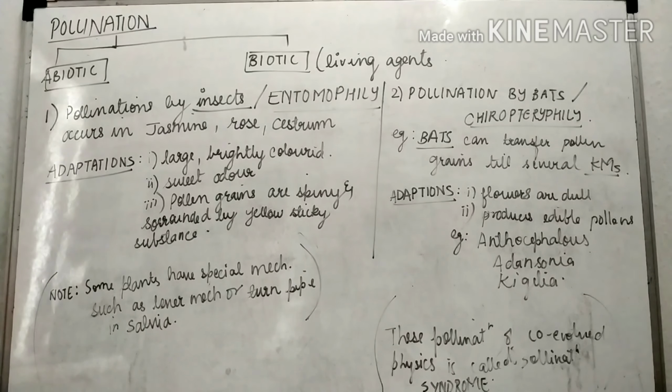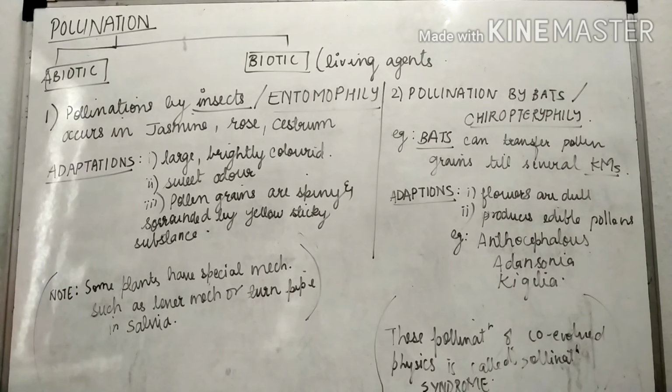Then the next is that pollen grains are spiny and surrounded by a yellow sticky substance. The pollen grains are spiny plus yellow sticky because they have to stick on the legs of the insects, so that it leads to pollination and gives another offspring. Therefore they have the spiny and yellow sticky substance. Now there is a special mechanism in some plants, for example salvia. A plant named salvia has a special mechanism which leads to pollination by insects.